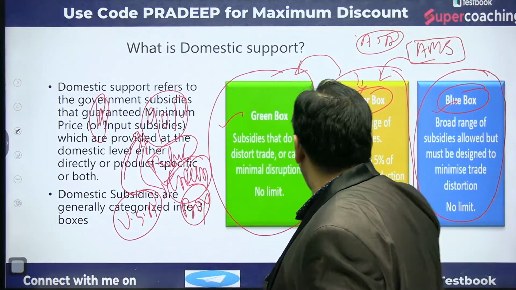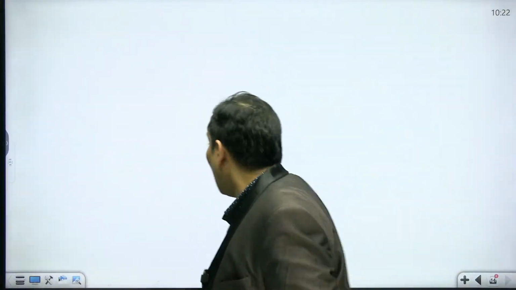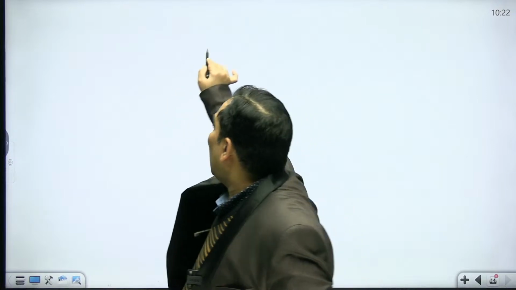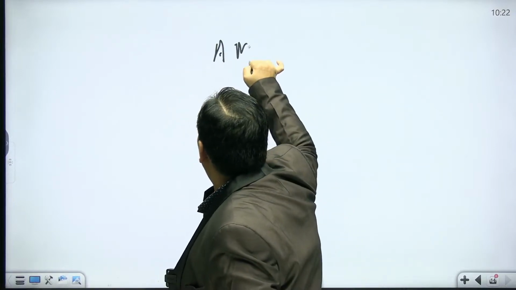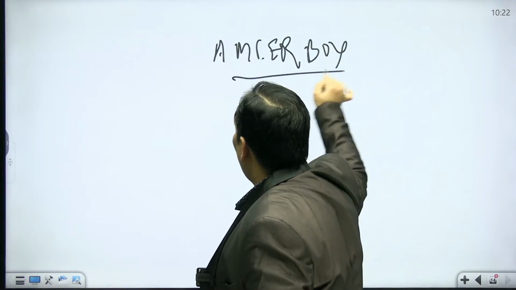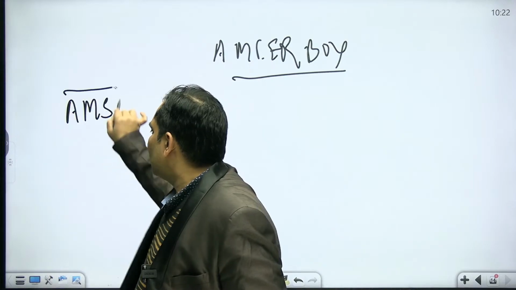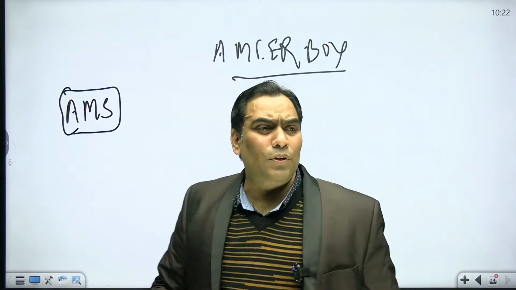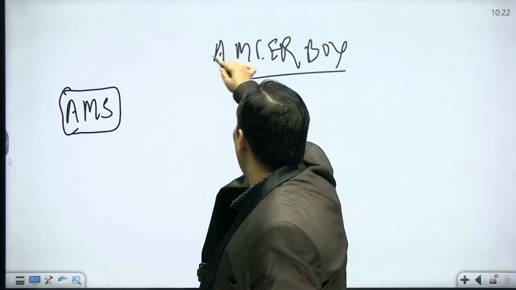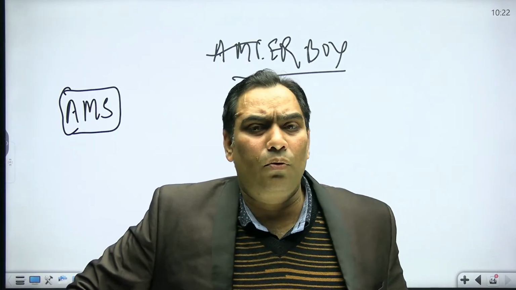Now let me tell you what the provision for AMS is in regard to the amber box. Let me first define the amber box.